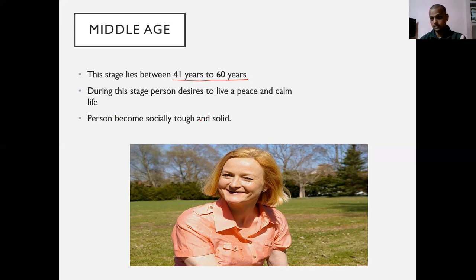In Hindi it's called Dadagiri. They will be very strict. They'll say, if I want this to happen, this should happen. This is how they act. Here we can see the lady. She's in middle age, in a natural environment. She wants to live peacefully and lead a calm life. All the ambitions, all the emotions, all the caring have gone away. At this age, people just want to live peacefully. That's it.